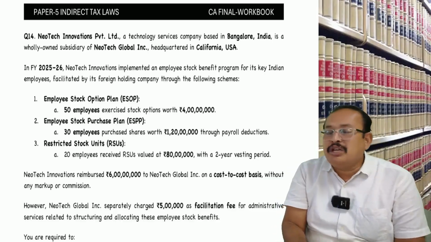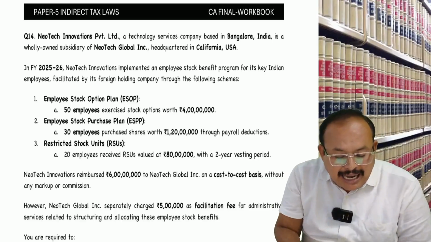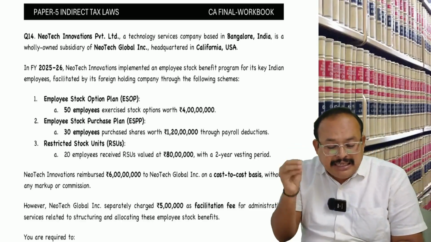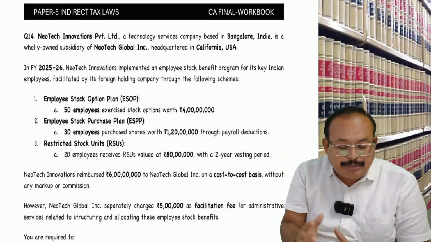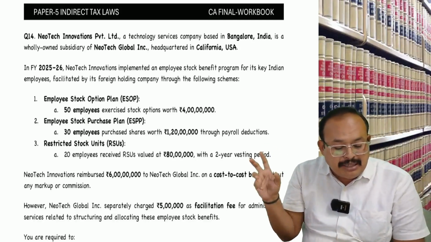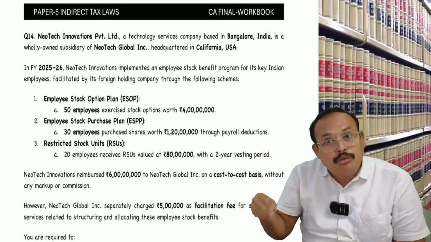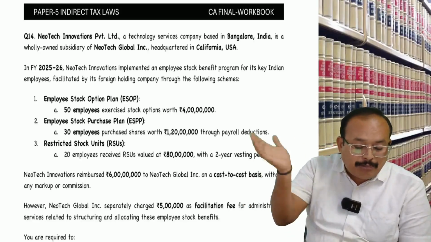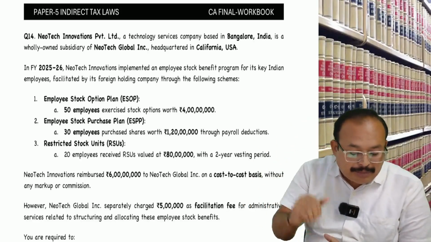In the financial year 25-26, Neotech Innovations implemented an employee stock benefit program for its key Indian employees, facilitated by its foreign holding company through the following schemes: ESOPs, 50 employees, restricted stock options worth rupees 4 crore, at market value. Employee stock purchase plan, ESPP, 30 employees, worth rupees 1 crore 20 lakhs, to the payroll employees.